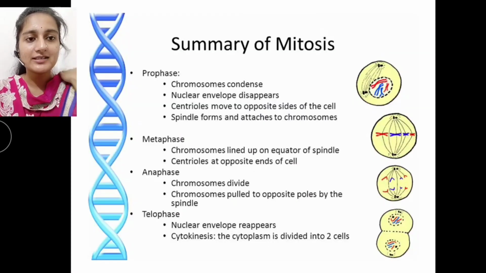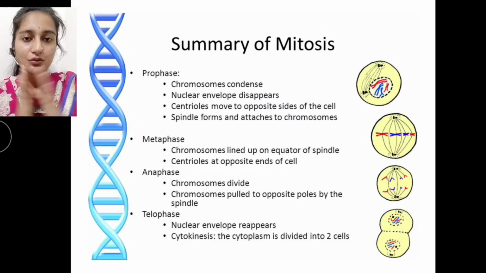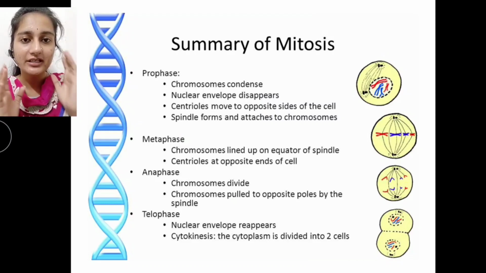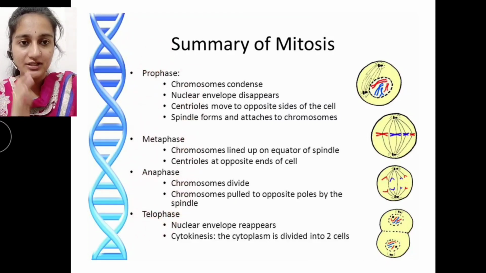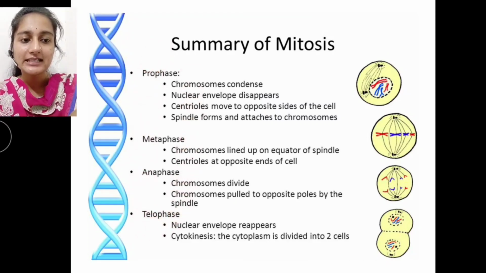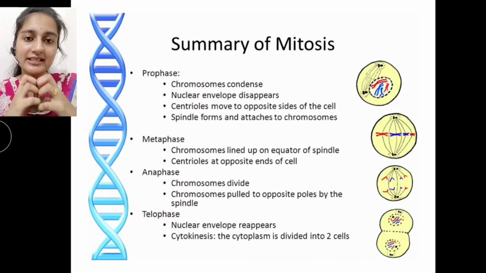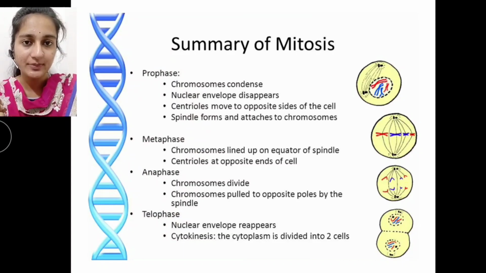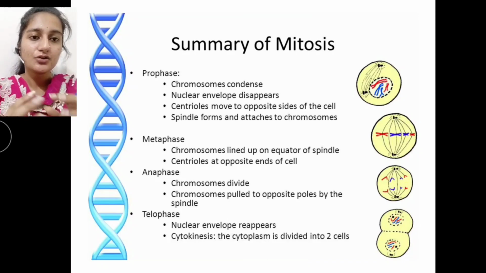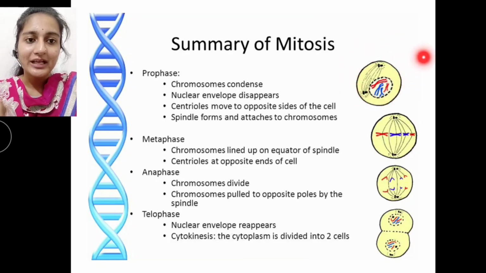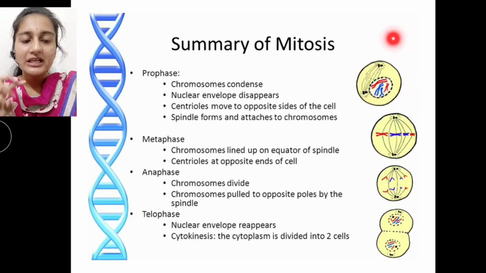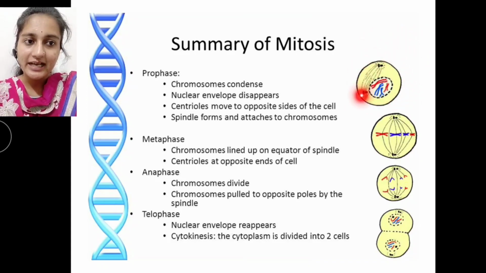So let's look at a summary of mitosis. We have two phases, karyokinesis and cytokinesis. Karyokinesis contains prophase, metaphase, anaphase and telophase. Cytokinesis is when the cell is completely divided into two, the cytoplasmic division. In prophase, the chromosomes condense, the nuclear envelope disappears, centrioles move to opposite sides of the cell, and the spindle forms and attaches to the chromosomes.